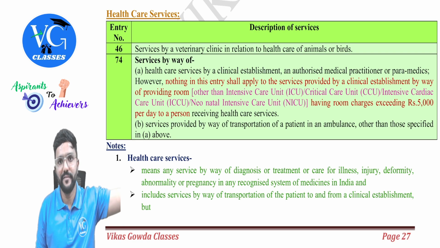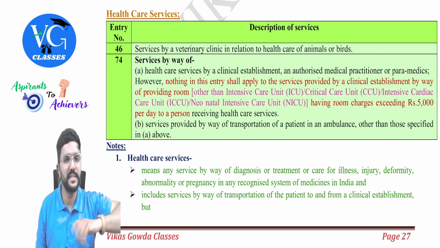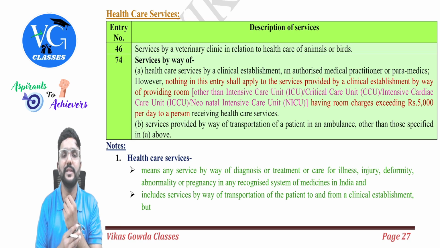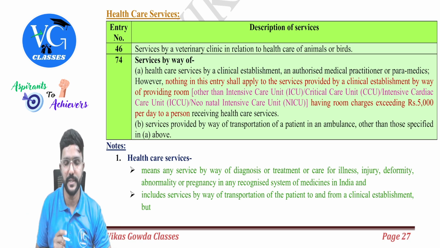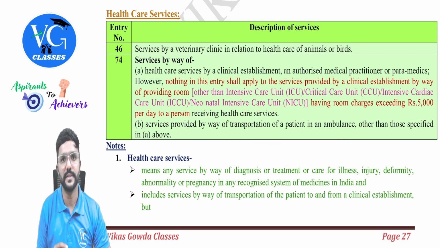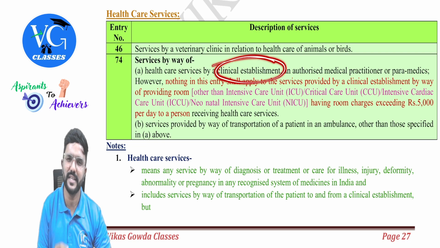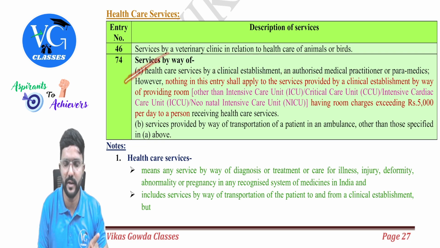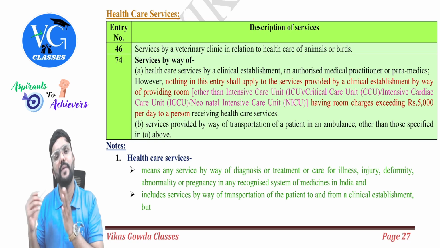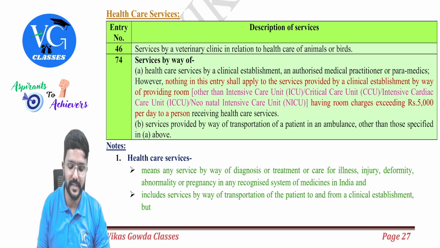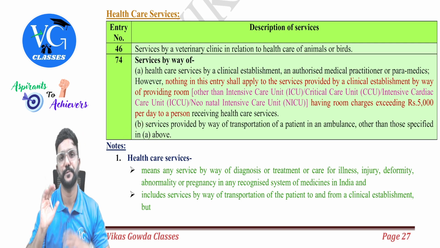Sir, I was in a hurry to admit my parent, assume, to a hospital, and the hospital was far away. So by the time the ambulance reaches, it will be late. So we took the ambulance services from some outside agency. In that case, is the transportation of patient through an ambulance exempt? Yes. Even if it is provided by a third person, it is exempt. If it is provided by a hospital itself, it is also exempt because it is covered in healthcare only. Whereas if it is provided by a third person, even in that case, it is exempt as per clause B, guys.